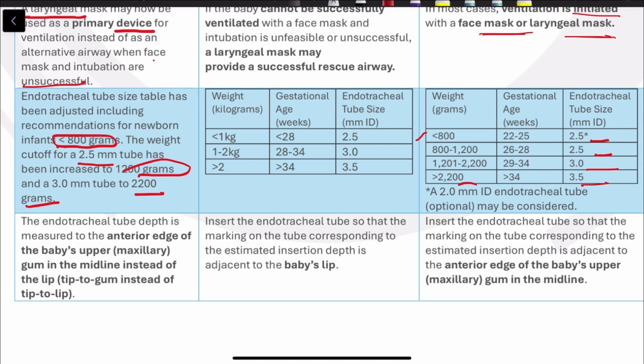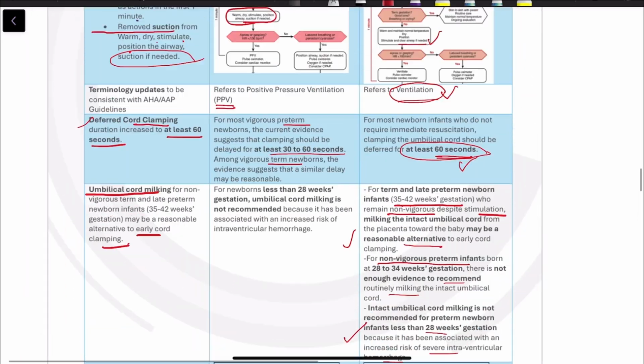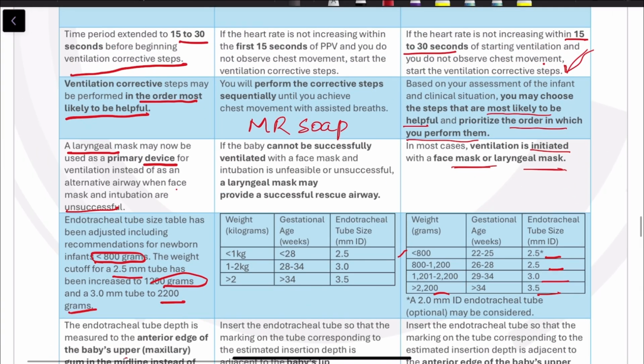And the next change is endotracheal tube depth is measured by the anterior edge of the baby's upper gum in the midline instead of the lip. So you will use the anterior edge of the baby's upper gum in the midline, not the lip, for depth of the ET tube. So these are the changes that have been made in the latest NRP. 13 changes have been made. Hope this was helpful. Thank you.